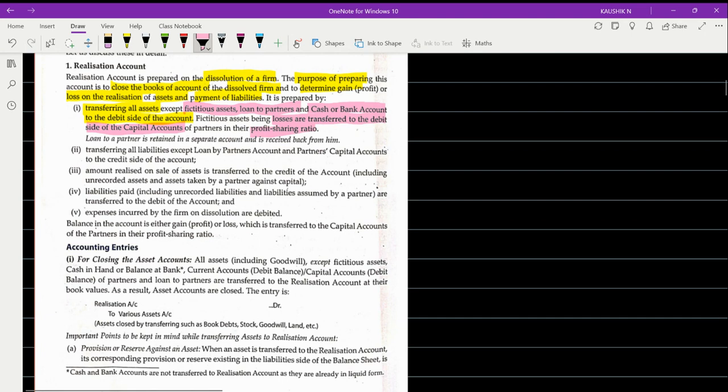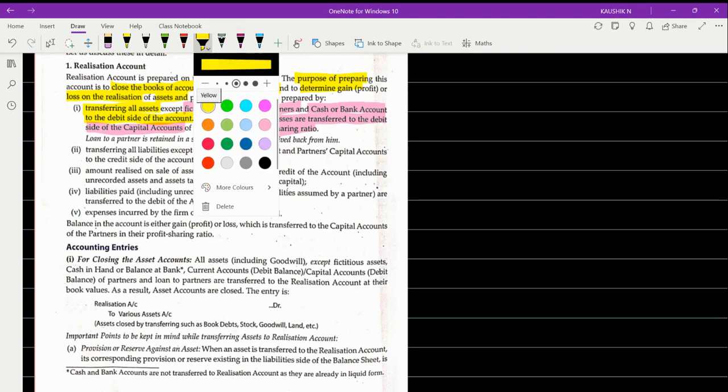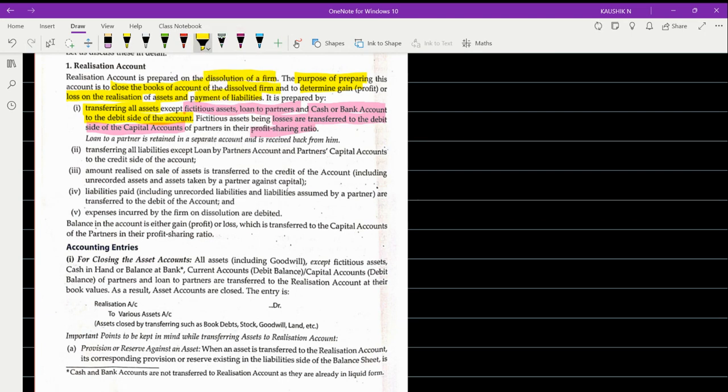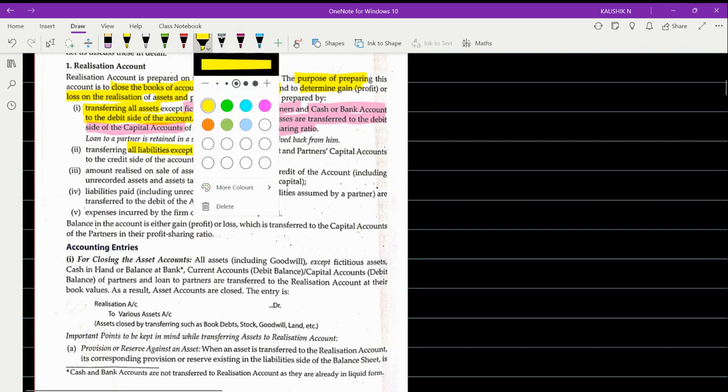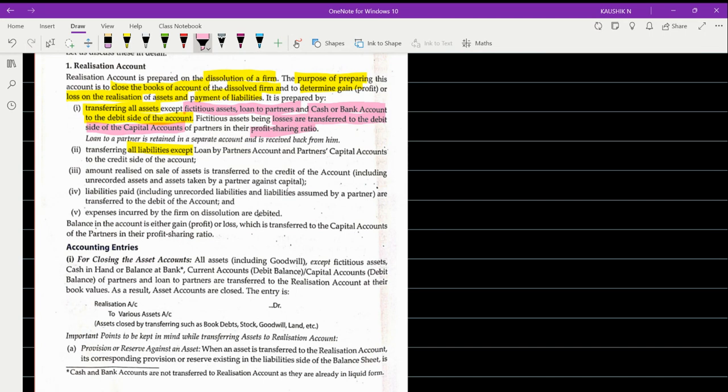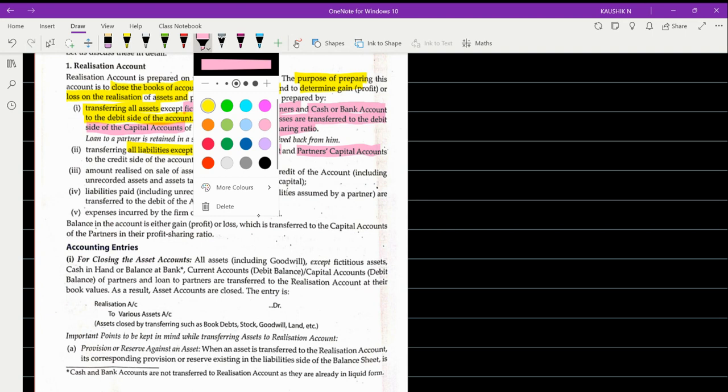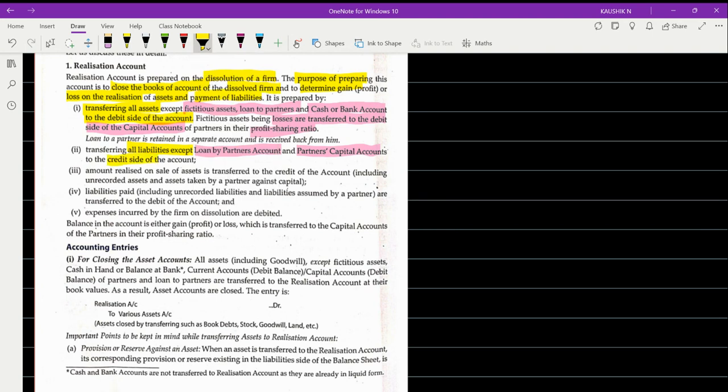And then, in case of liabilities, what they say is all the liabilities except loan by partner account and partner's capital account are to be taken to the credit side of the realization account. So loan you're not supposed to take. The rest you'll take to the credit side of your realization account.